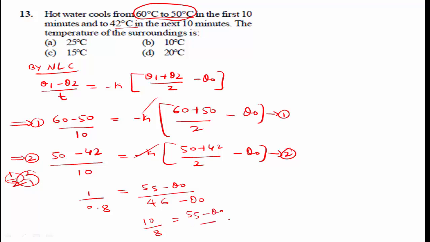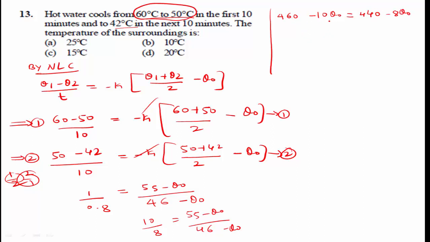(55 minus theta 0) divided by (46 minus theta 0), and cross multiplying, 46 into 10 is 460, 460 minus 10 theta 0 equals 440, 55 into 8 is 440, minus 8 theta 0.